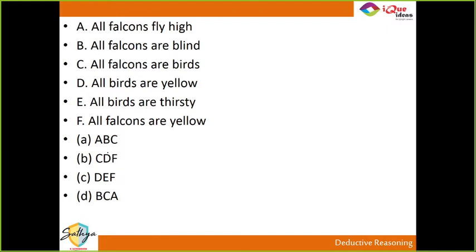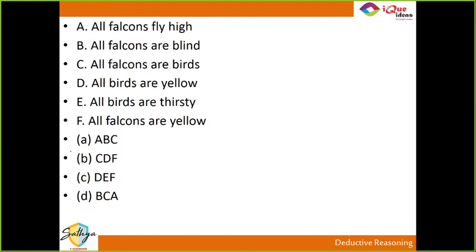That is, using A and B, can you conclude statement C? Or using C and D, can you conclude statement F? Or using D and E, can you conclude statement F? Or using B and C, can you conclude statement A? In short, the options are what you will have to use to decide whether it is the right answer or not. Are you getting this?